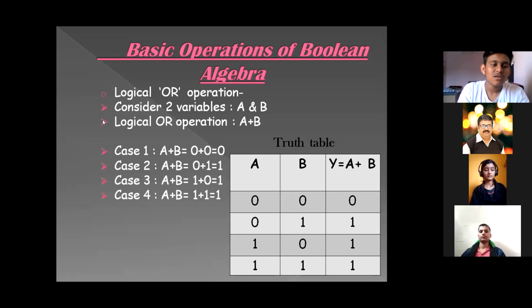In case 2, 0 or 1 is 1. In case 3, 1 or 0 gives 1. In case 4, with values 1 or 1, the result is 1. Next slide.